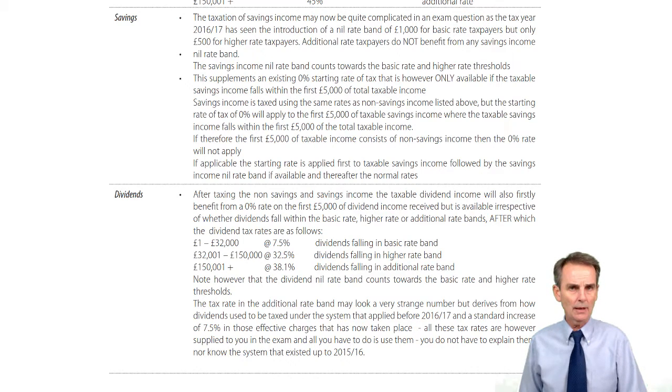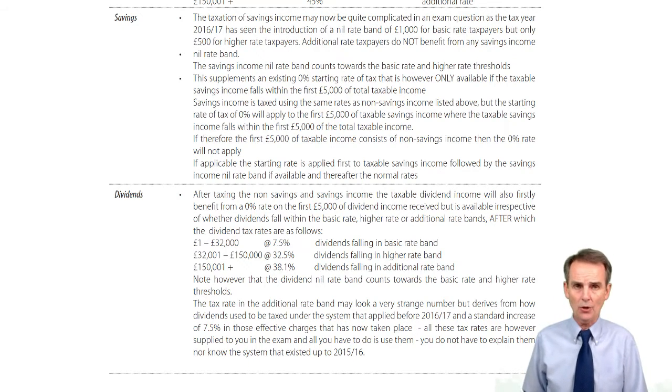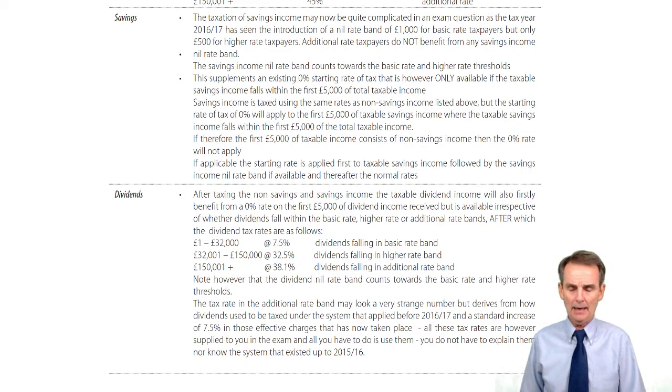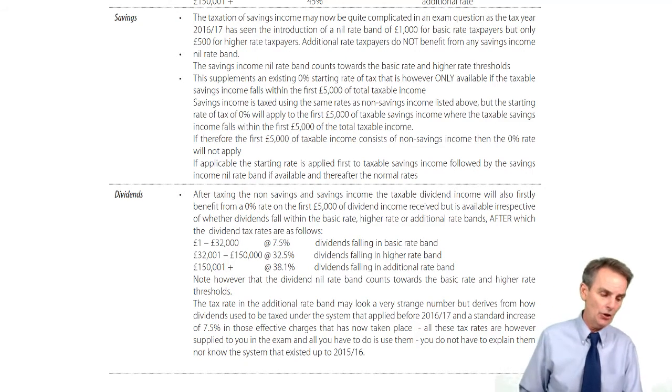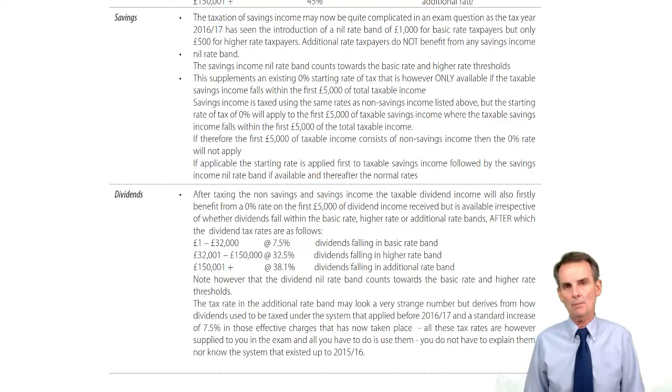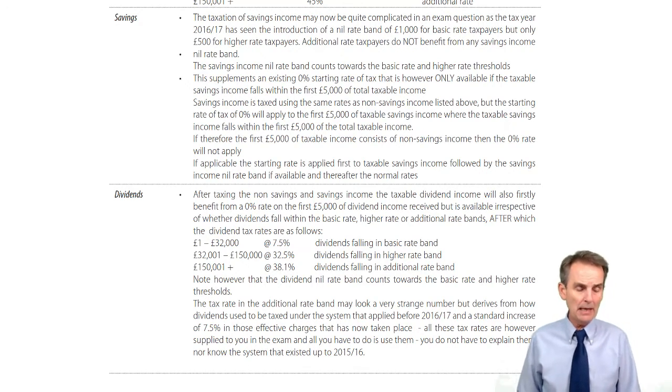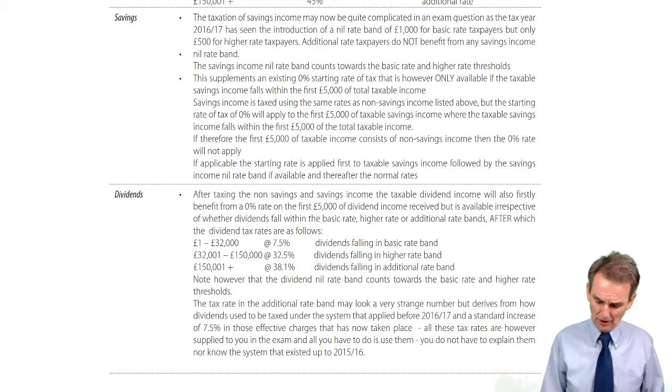It will be available at £500 if the taxpayer is a higher rate taxpayer, and won't be available at all. There'll be no such nil rate band if the taxpayer is an additional rate taxpayer. And we know by reference to our basic rate band limit and higher rate band limit, £32,000 and £150,000 respectively, we know how to determine whether the taxpayer is merely a basic rate or higher, or even an additional rate taxpayer.